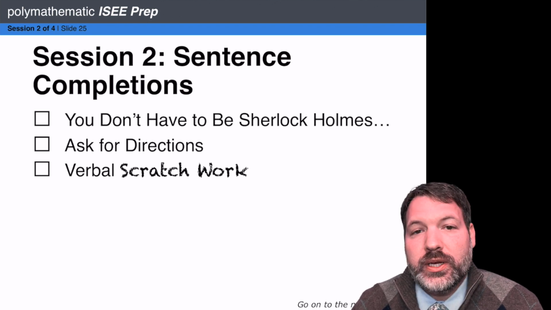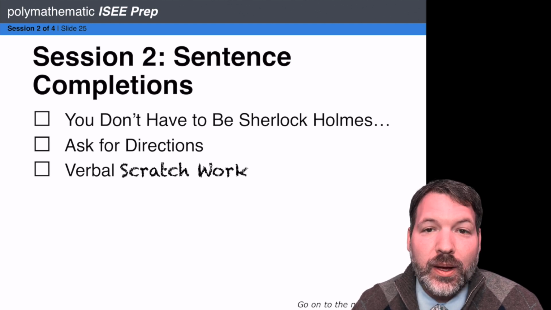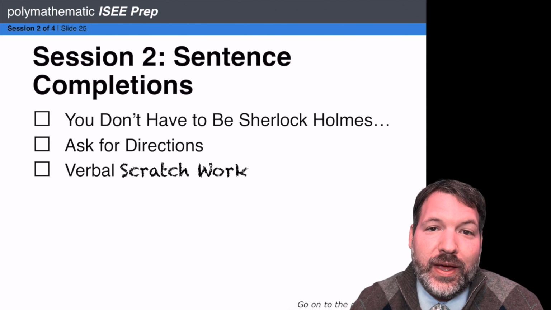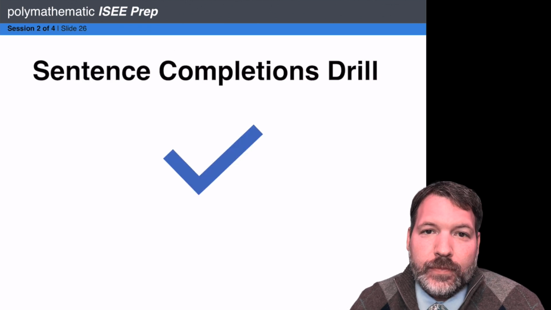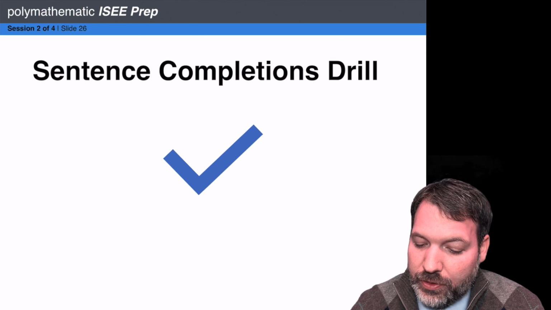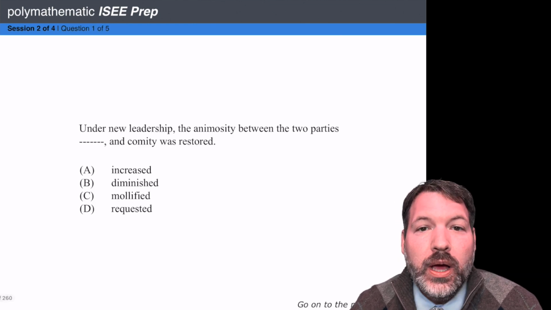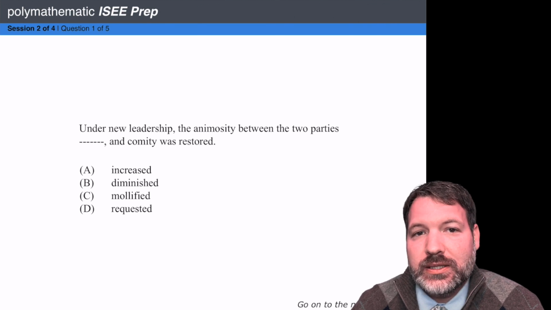And of course, as always, do your verbal scratch work. Process of elimination. Make sure you're marking up these answer choices and not trying to keep all that data in your head. Write down your own words if you need to as you compare the answer choices to your word. I've got a drill here. If you look in the description down below, you can download a PDF with, I think, 5 questions, sentence completions you can use to practice this strategy.